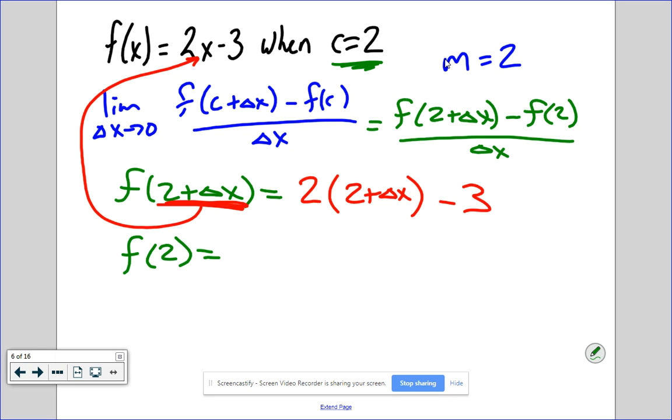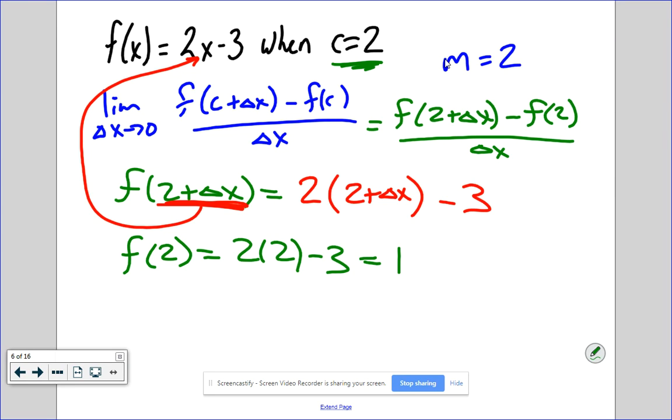So how do I find f of 2? Plug 2 in for x, right? 2 times 2 minus 3. Well, that one I can actually find an answer for. 2 times 2 is 4, minus 3 is 1. Everybody with me so far?